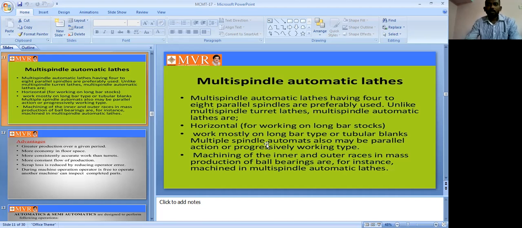So it is one of the horizontal types for working on long bar stocks. They work mostly on longer bar type, or tubular blanks. Multi-spindle automatics may also have parallel action or progressively working type. Progressively, it is a working type. Machining of the inner and outer race in mass production of ball bearings, for instance, is done in multi-spindle automatic lathes. So majorly multi-spindle automatic lathes.